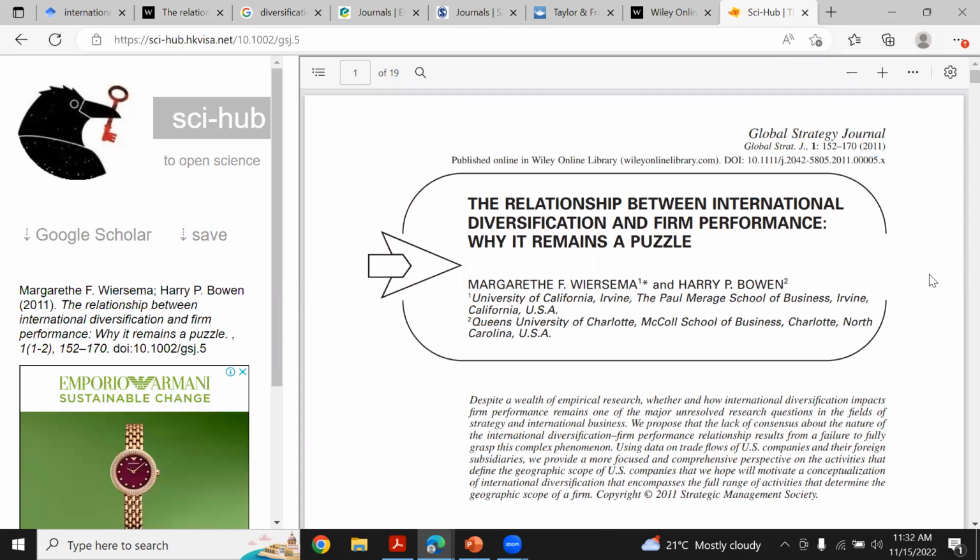Most probably 90% of your papers are going to be available on Google Scholar, or else on Sky Hub. And for whatever is not available through Sky Hub, you can just mail the author, or you can ask some of your friends from good universities where the access is available.